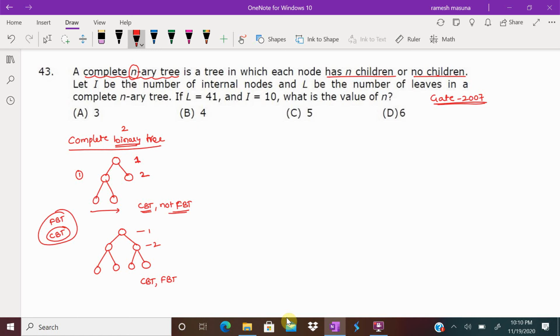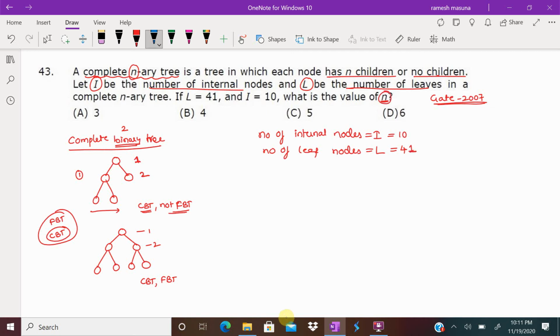Let I be the number of internal nodes. I is the number of internal nodes. Here I am writing number of internal nodes equal to I. And L be the number of leaf nodes. Now number of leaf nodes is equal to L. If L equals 41 and I equals 10, what is the value of n?